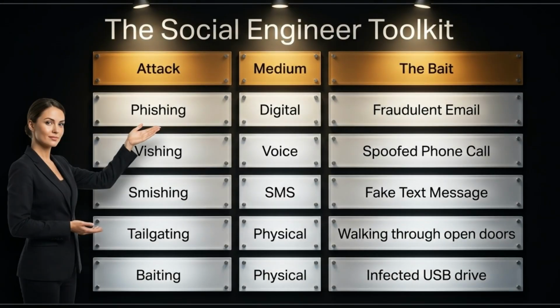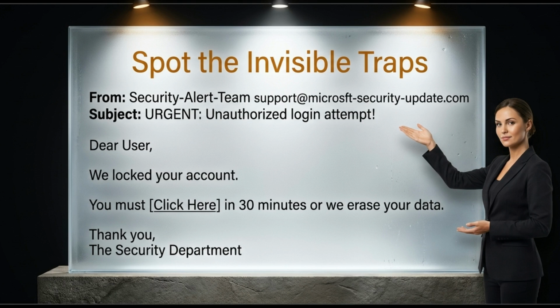The social engineer toolkit includes different types of attacks and mediums. Phishing is digital, often via fraudulent email. Vishing is voice, using spoofed phone calls. Smishing uses SMS and fake text messages. Tailgating and baiting are physical attacks. It is important to spot the invisible traps.